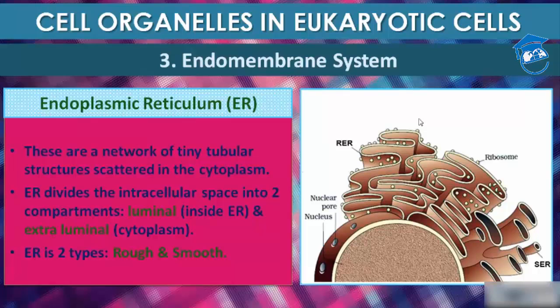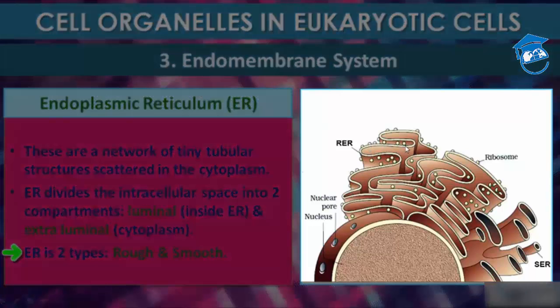So ER is of two types. First is rough and second is smooth. See this, when ribosomes are attached to the endoplasmic reticulum, then that becomes rough endoplasmic reticulum, and when it is smooth without ribosomes, then that is SER, the smooth endoplasmic reticulum.